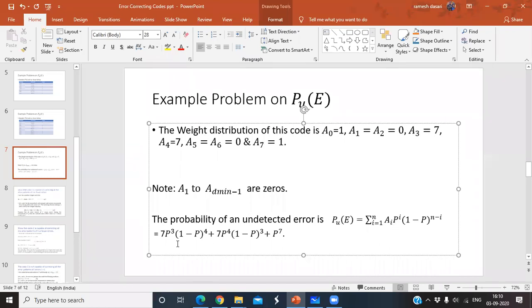Come to A3: 7 p power 3 (1 minus p) power 7 minus 3, plus 7 p power 4 (1 minus p) whole power 3, plus p power 7. This is the formula you have to remember to find the probability of an undetectable error. Whatever the block code, either the 7,4 block code or any other, the probability of an undetected error is found like this. Clear about this?